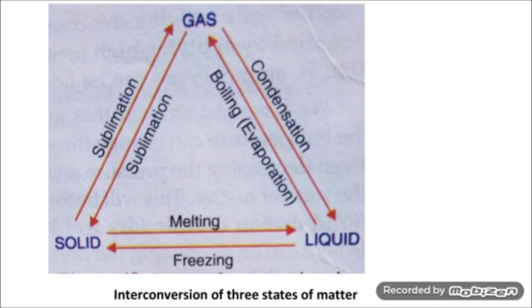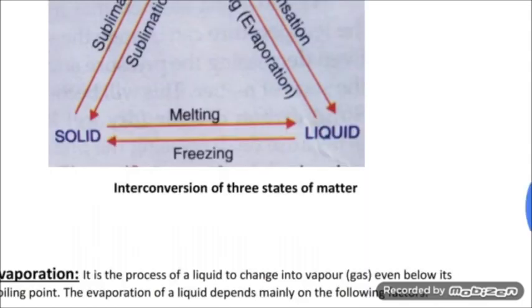When solid changes into liquid, it is melting. When liquid changes to solid, it is freezing. And when liquid changes to gas, it is boiling. And when gas changes to liquid, it is condensation. So we have discussed all these terms, and this is the interconversion of the three states of matter. This is the diagram which represents the interconversion of three states of matter.